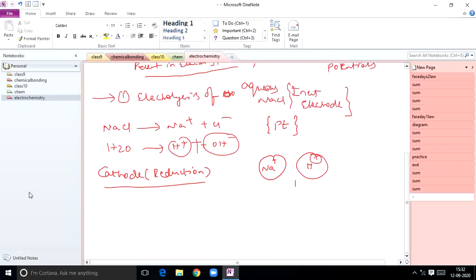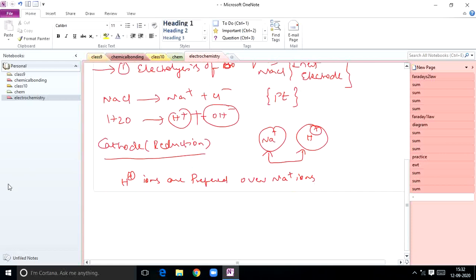I gave you an order in the previous session, the decreasing order of discharge potentials. H+ ions are discharged in preference to Na+ ions. What is the reason why H+ ions are discharged at the cathode but not Na+ ions?